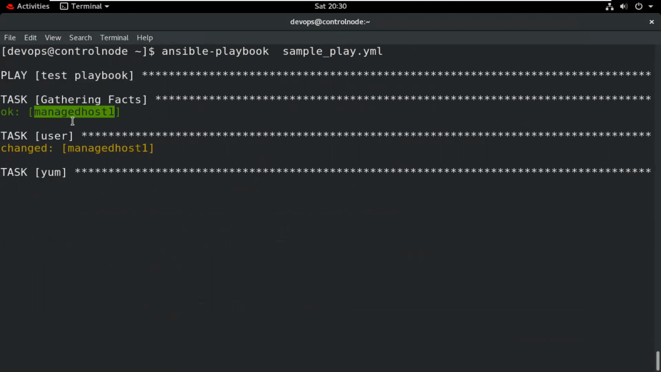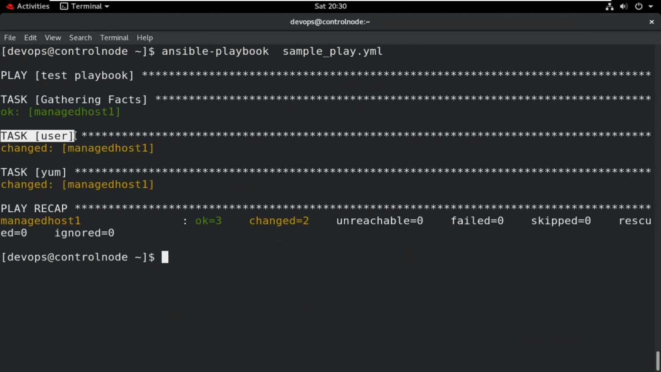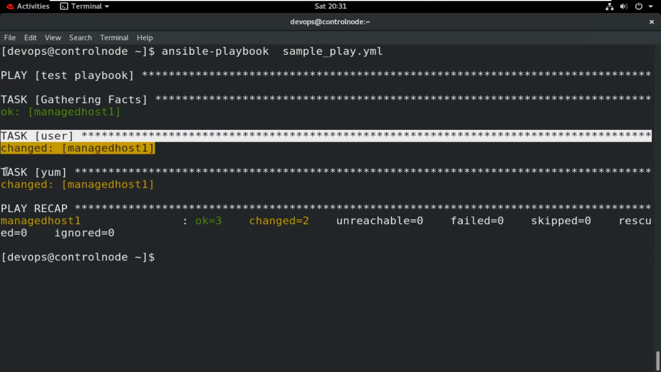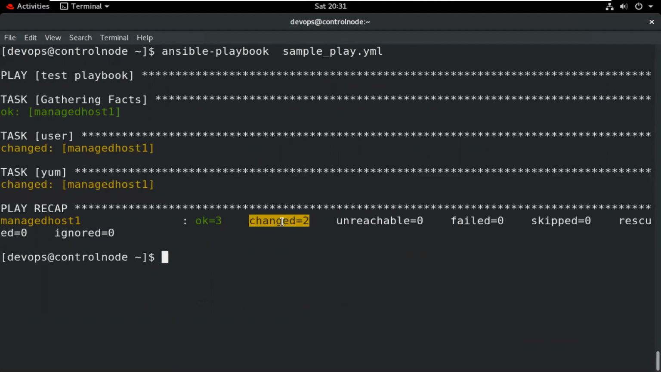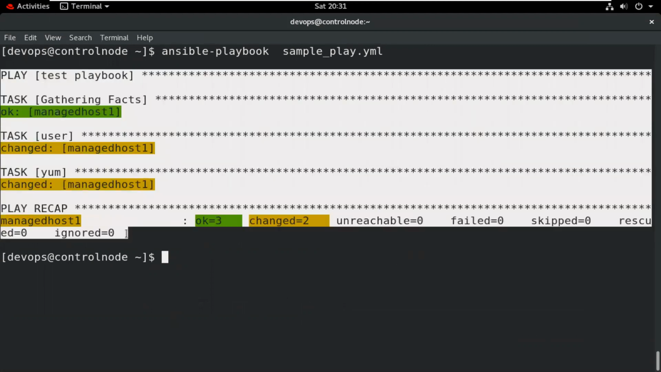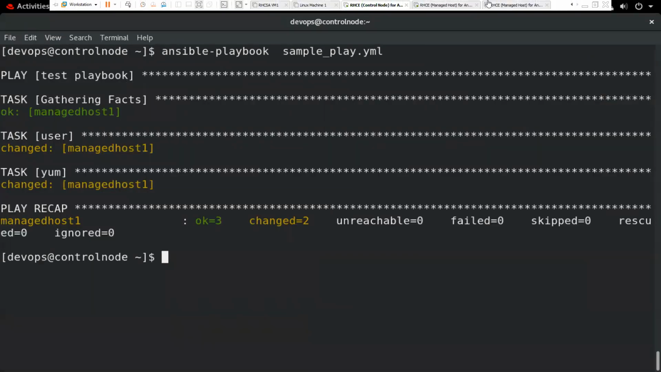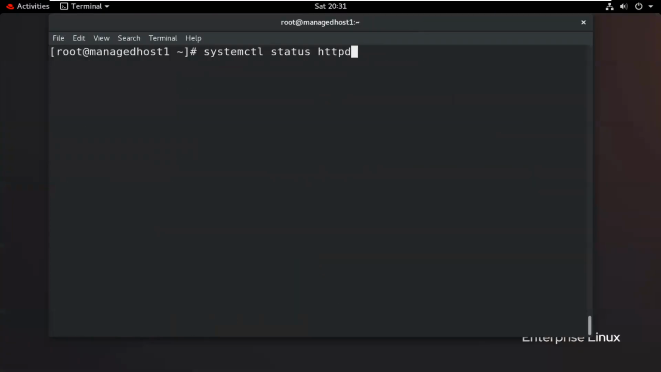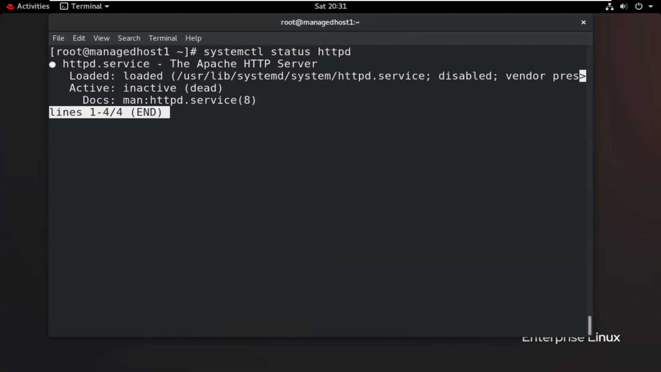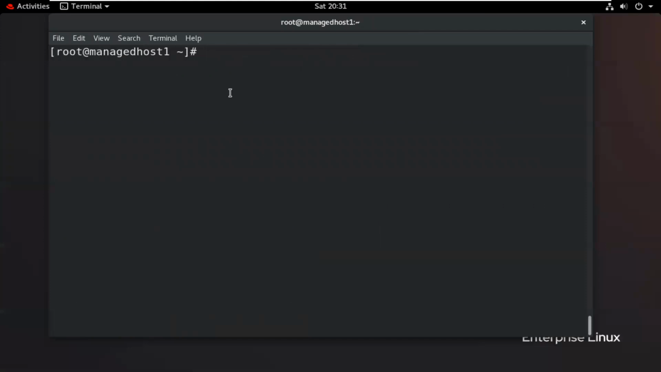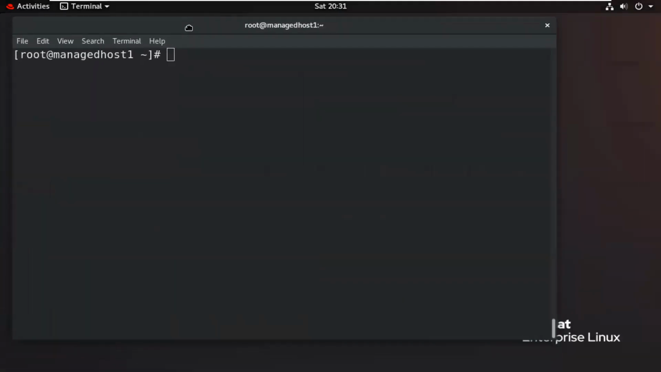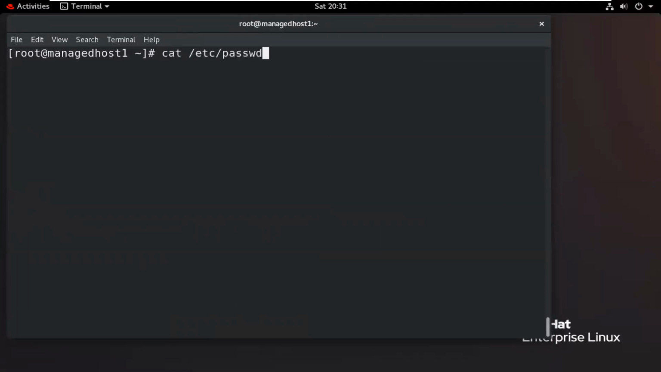It will check the gathering facts, and this will show me this is my task one and this is my task two. So there are two changes. It means it will perform two tasks. Now I will check here again. So this will be working, and I want to check this user also, and this user will be created. So you can check, I have performed two tasks by using the playbook. So it's called a single play.